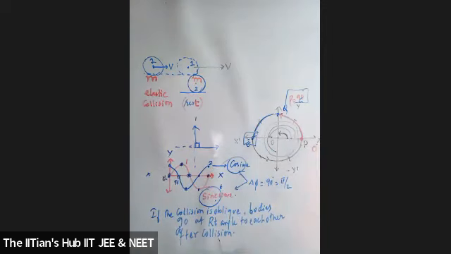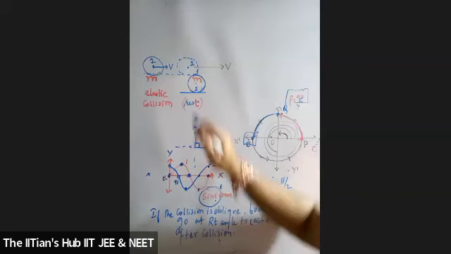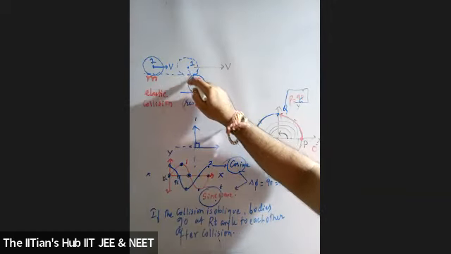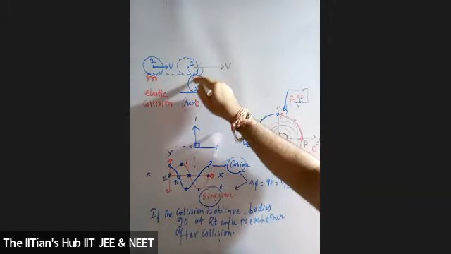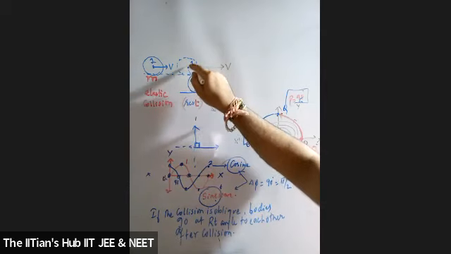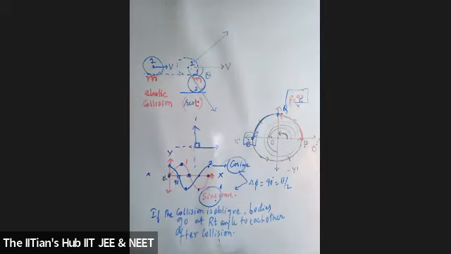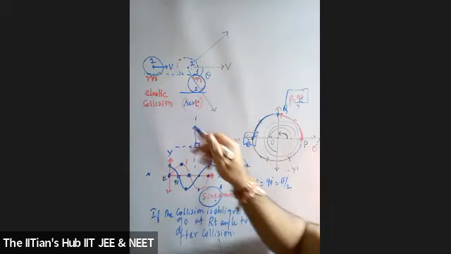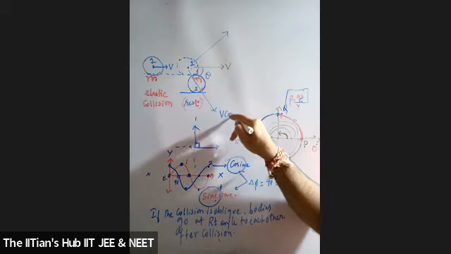But now after collision, how does the body move? Sir, this body will go in this direction, forming an angle theta. Can you tell me what its components are? If I take this angle as theta, can I say this becomes V cos theta, and this becomes V sin theta?